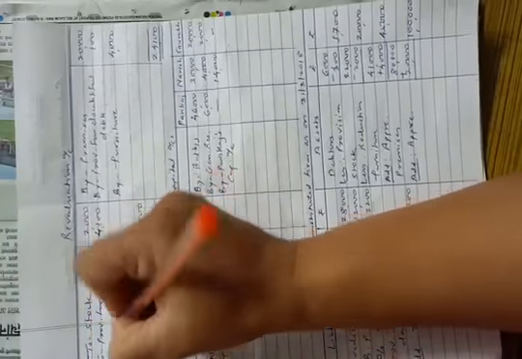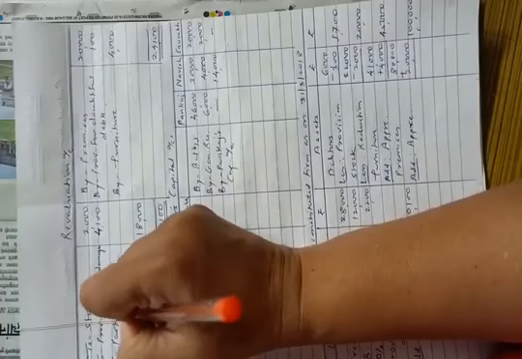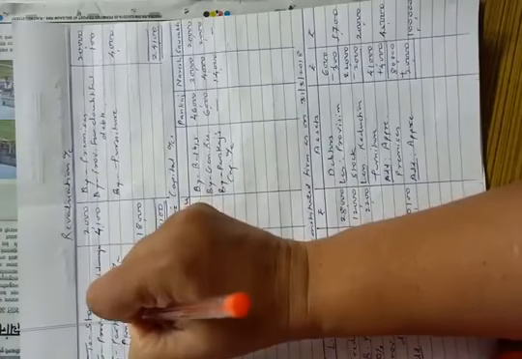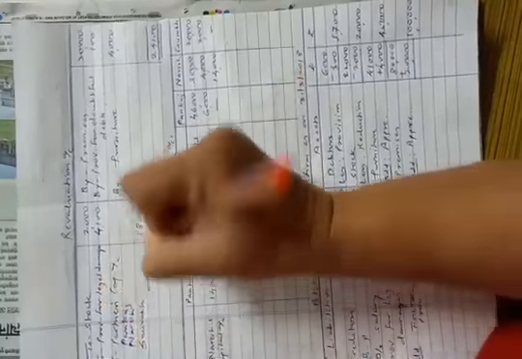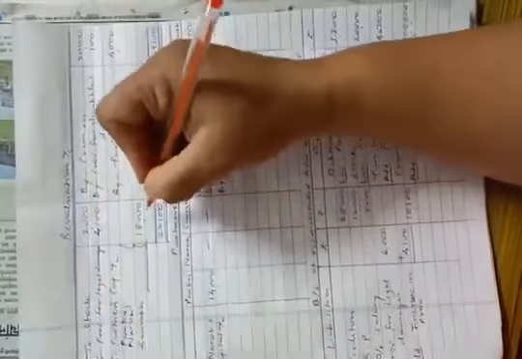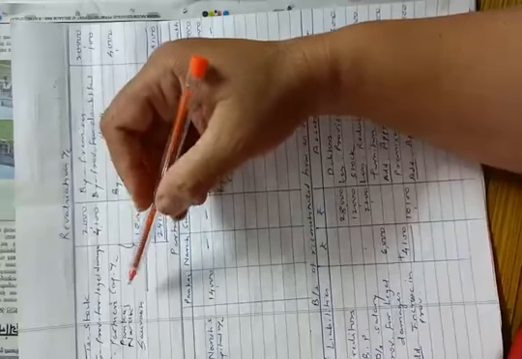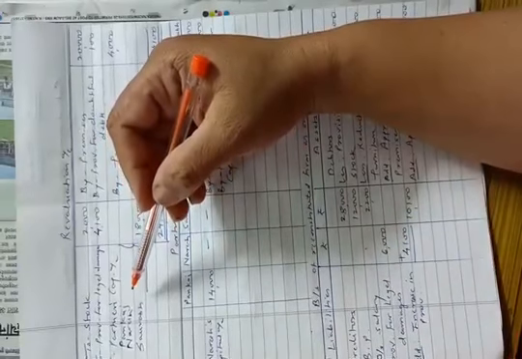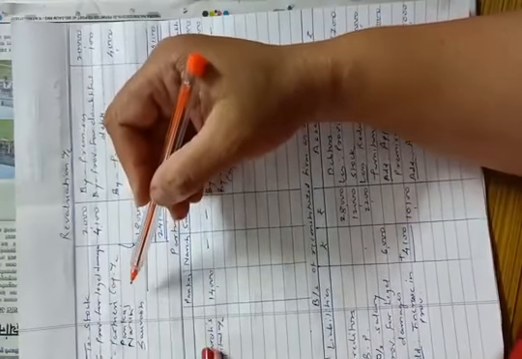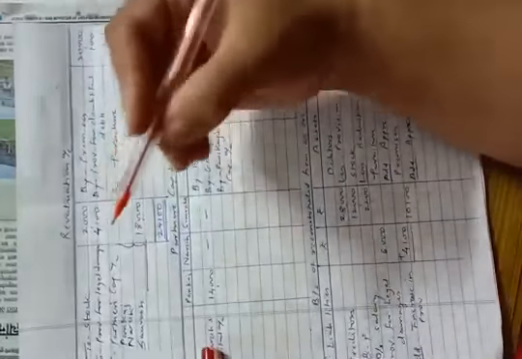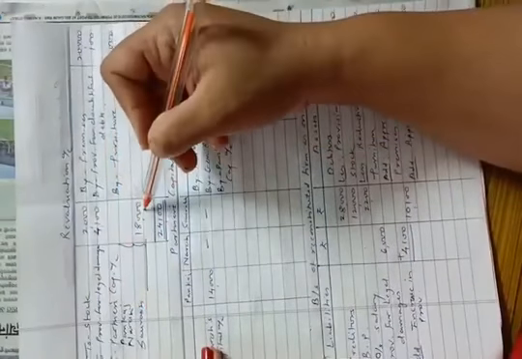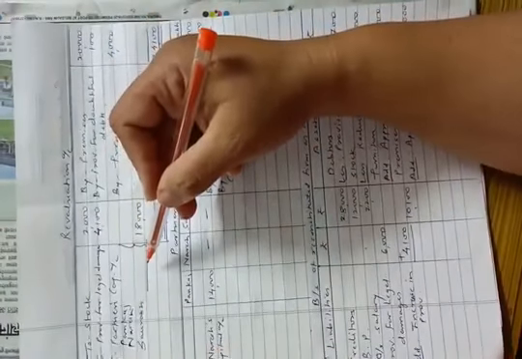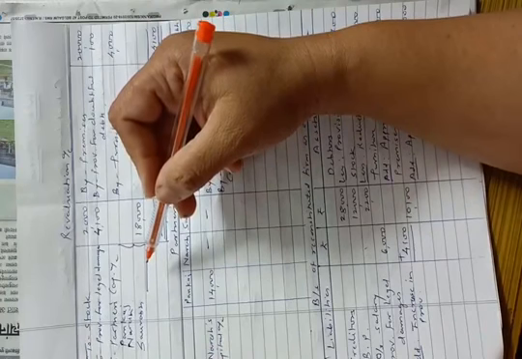First partner's name is Pankaj, then Naresh and Saurabh. We will distribute this amount between all three partners, because the retiring partner will retire from the business after taking all his shares. So Pankaj, Naresh and Saurabh, we will distribute this amount between them in their old ratio, which is 3:2:1.